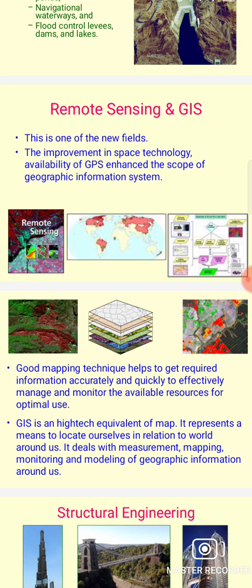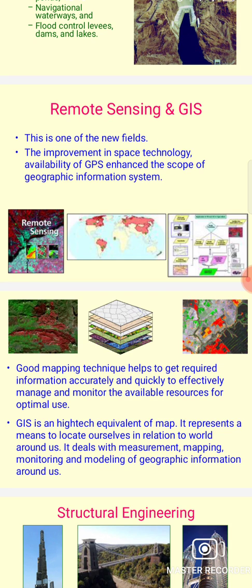With the availability of GPS, we can see different images representing remote sensing, GPS and GIS. GPS is the Global Positioning System. GPS has enhanced the scope of the geographical information system.